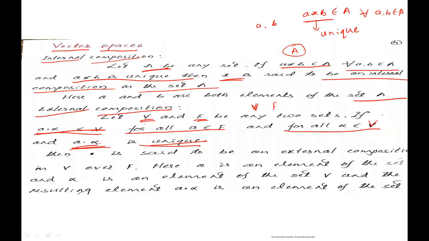Here a dot alpha, or a into alpha, is unique.